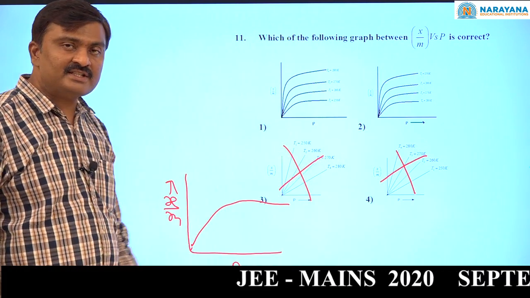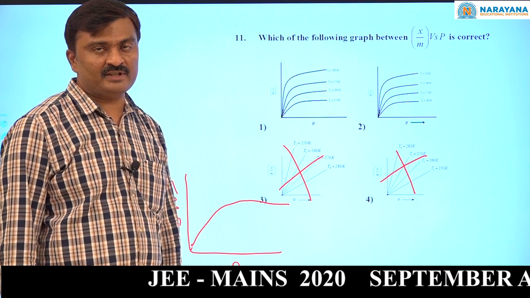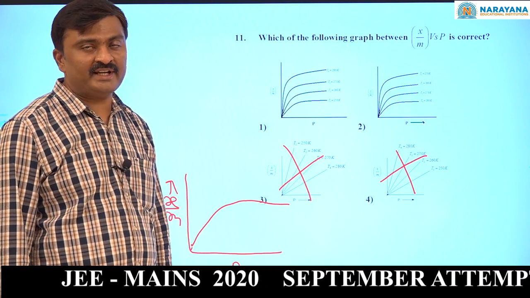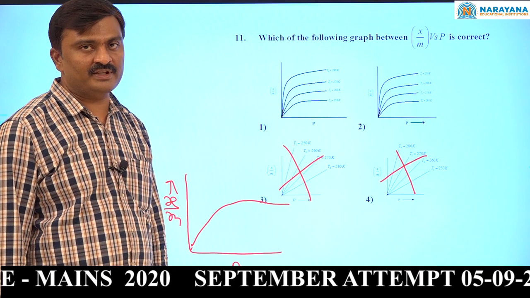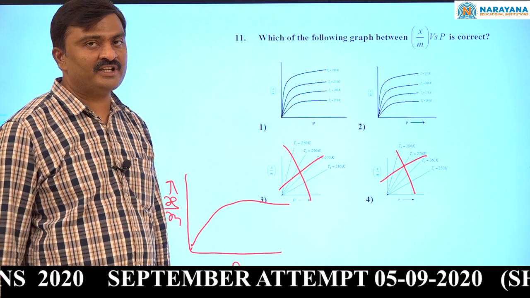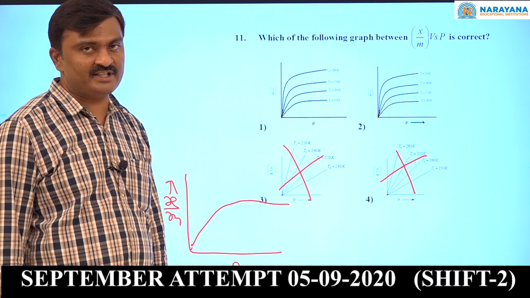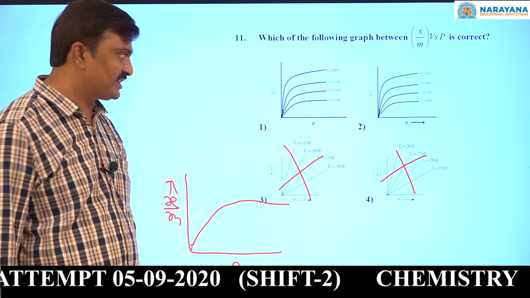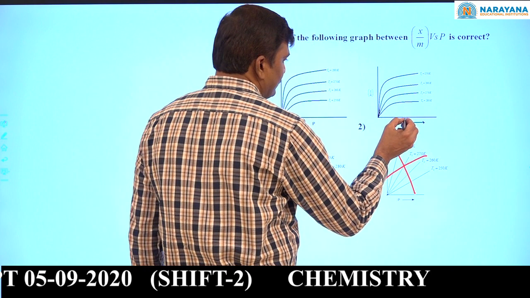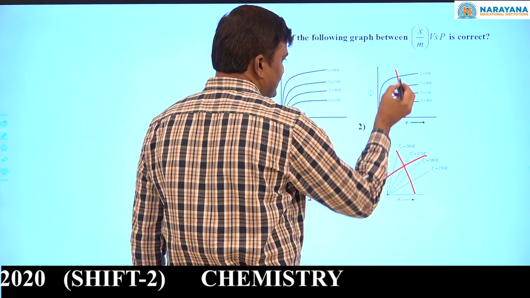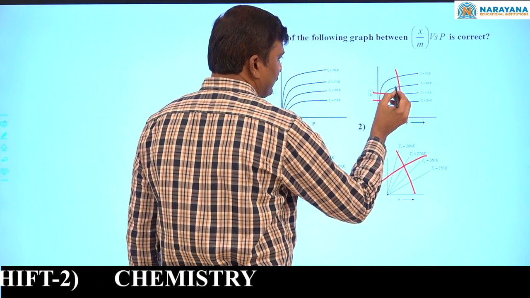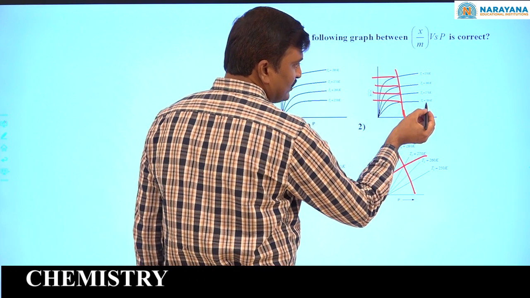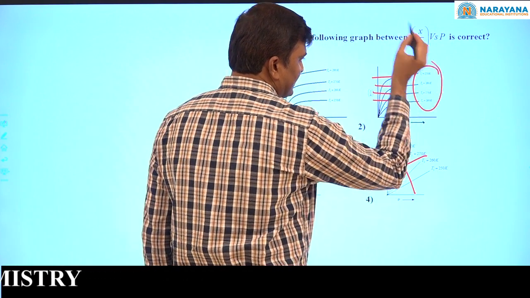Next, since adsorption is exothermic, adsorption is favorable at low temperature only. With increasing the temperature, extent of adsorption decreases. With decreasing the temperature, extent of adsorption increases. See, here if you keep the pressure constant, extent of adsorption increases with decreasing the temperature.